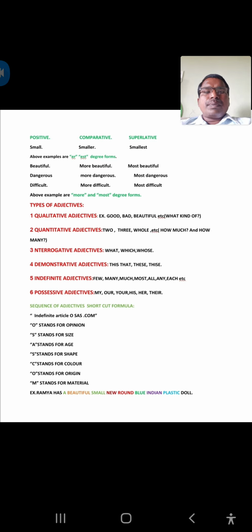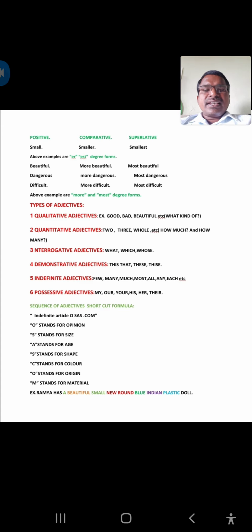Actually these are called possessive pronouns. These possessive pronouns also play another role, that is possessive adjectives. That means here my, our, your, his, her, their, after that we have to use noun forms. So here we have to learn another one, how to arrange the adjectives in a single sentence, meaning if we use more than two adjectives in a single sentence.